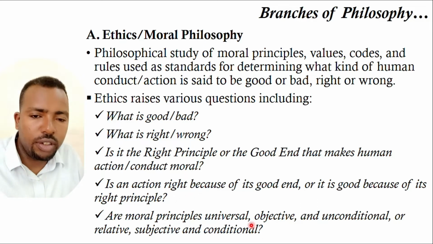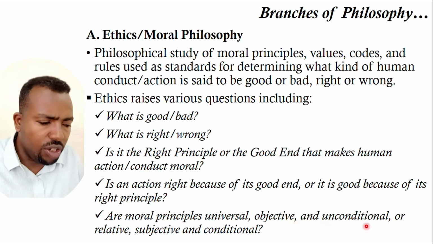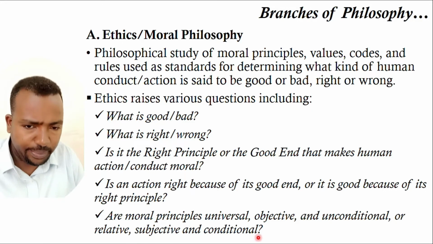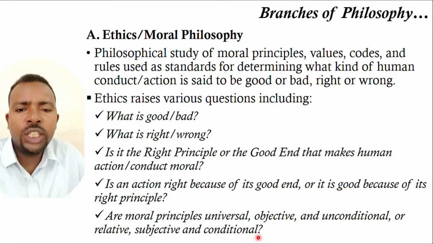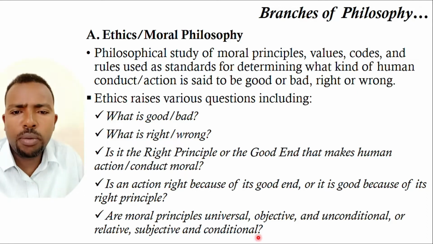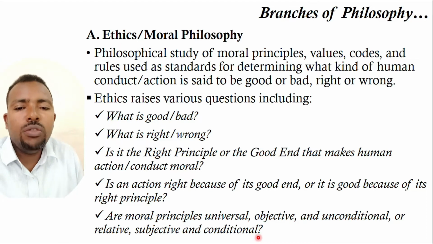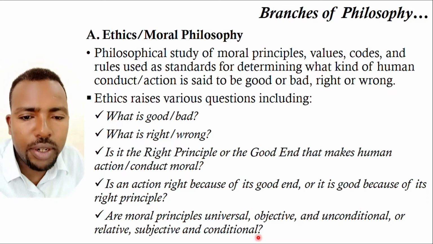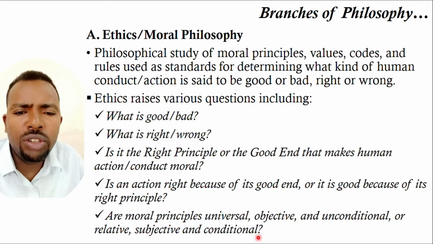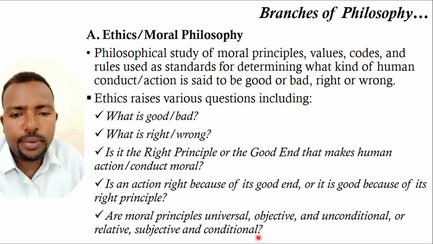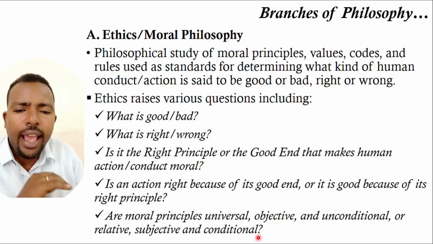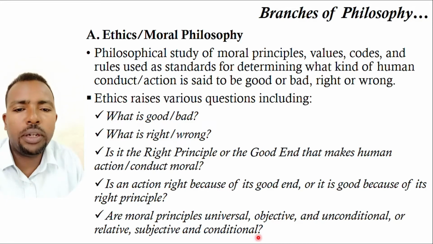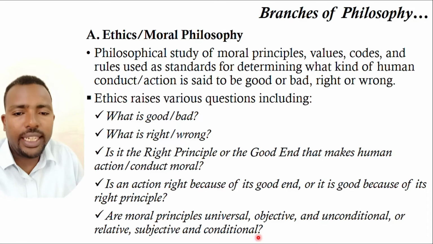Are moral principles universal, objective, and unconditional, or relative, subjective, and conditional? This is to investigate the nature of ethical principles, moral principles. Do we have universal moral principles? Do we have objective moral decision-making principles? Do we have unconditional moral principles that guide any action, irrespective of time, irrespective of person, irrespective of place?